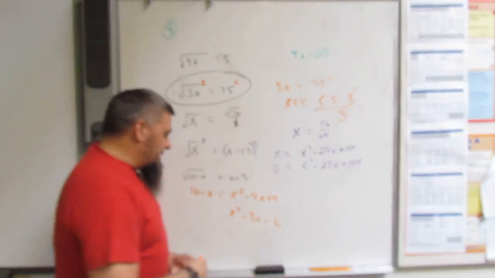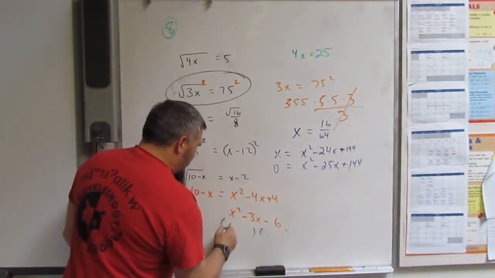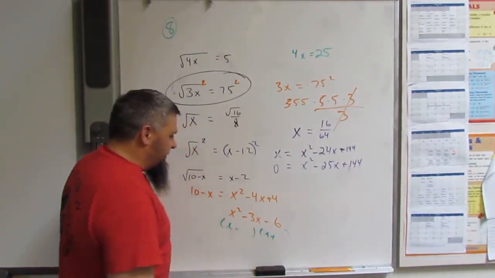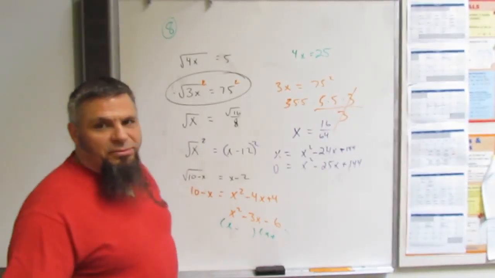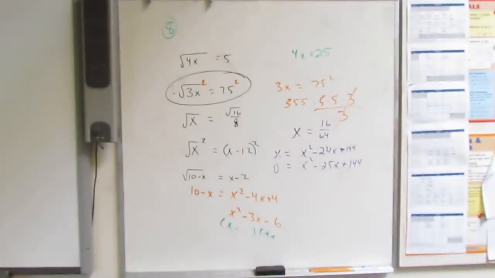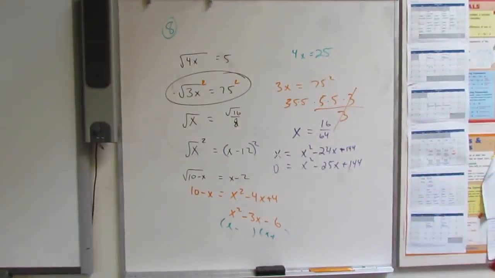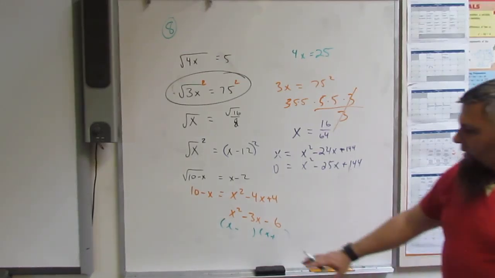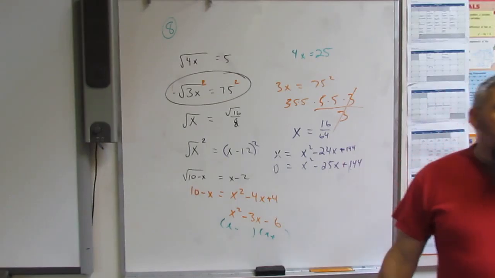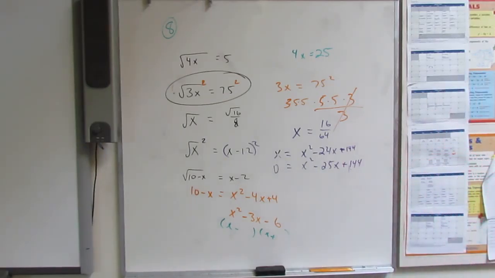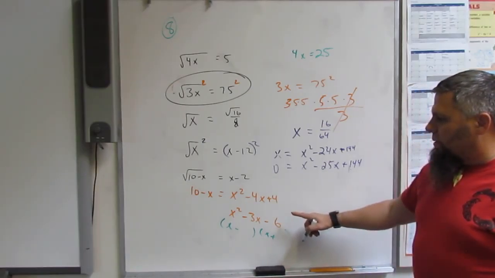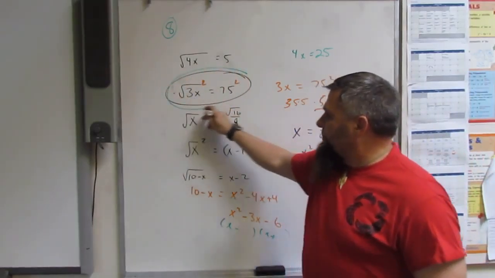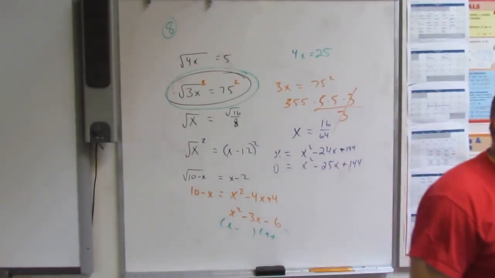When we try to factor this, I get x and x, minus and plus. Two numbers that multiply to be 6, but they subtract to be 3. You think of anything? No? So it's highly unlikely that this is going to come up as an integer. So this is the only one.